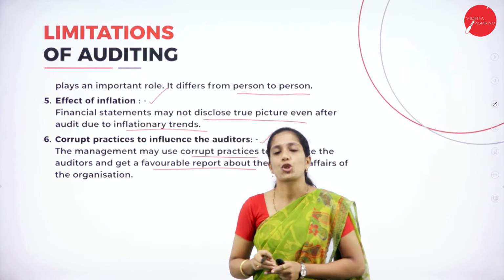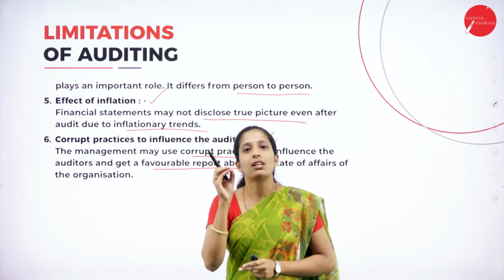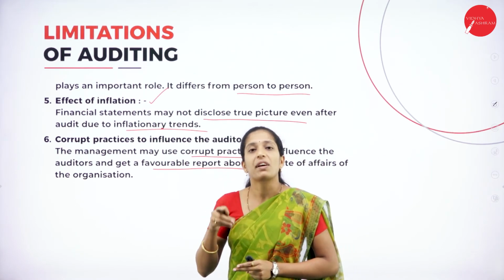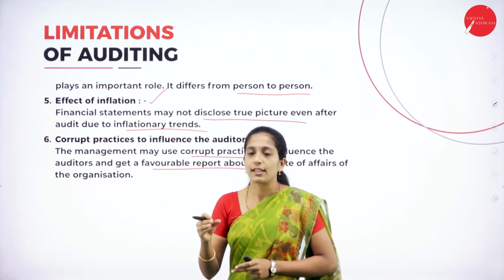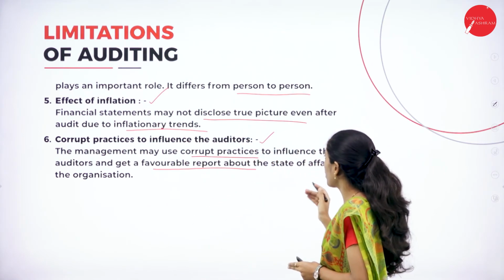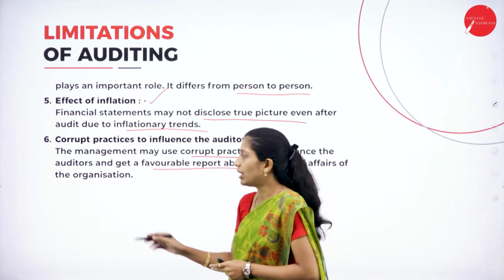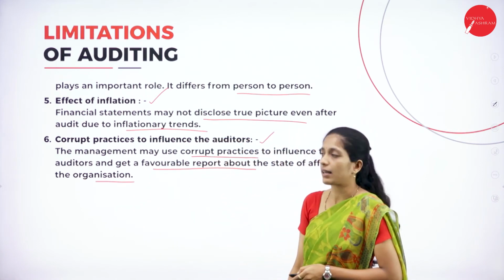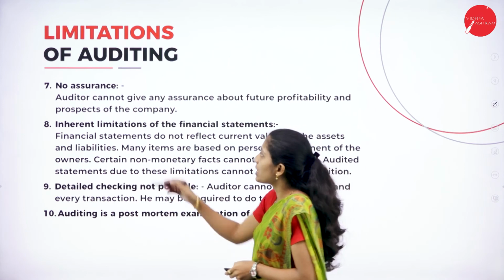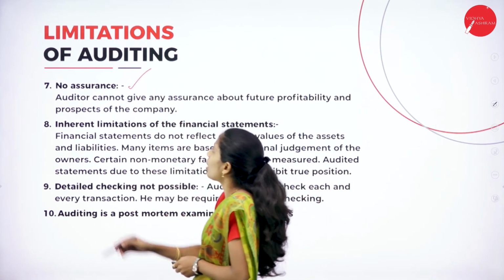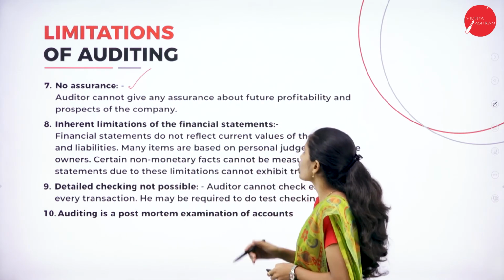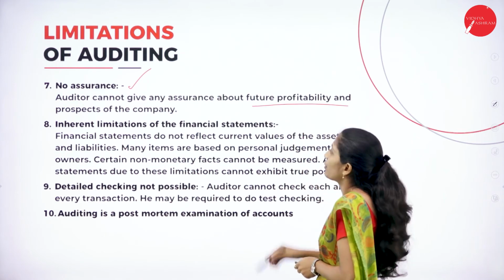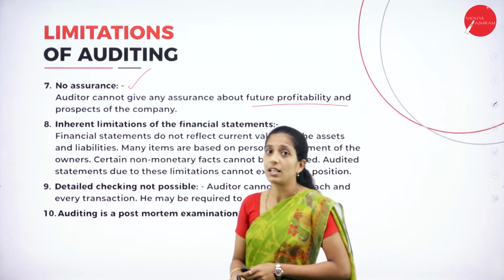During such a situation, what happens? The actual result will be hidden and the favorable result will be shown to the users in the report about the state of affairs of the organization. This is through corrupt practices. And the next one is no assurance. The auditor cannot give any assurance about the future profitability and prospects of the company.